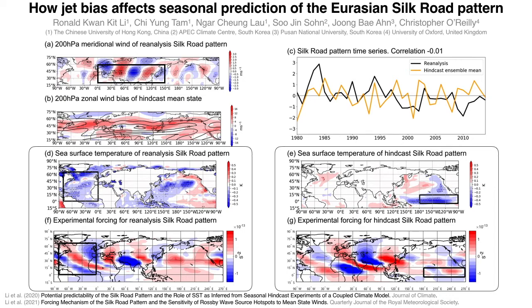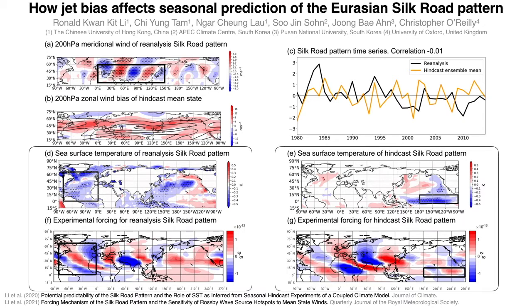In G, in the experiment with hindcast jets, the waveguide bias changes the forcing characteristics. It is now weaker over the North Atlantic, but stronger over the Tropical Pacific. The experimental result is consistent with the Silk Road pattern being less associated with North Atlantic sea surface temperature, but more with the Tropical Pacific in E.